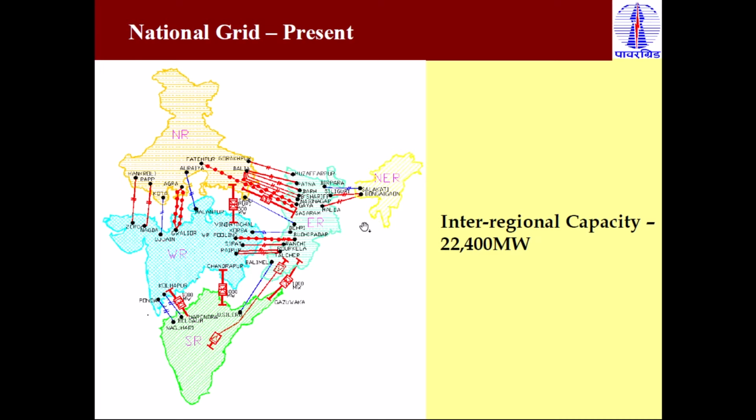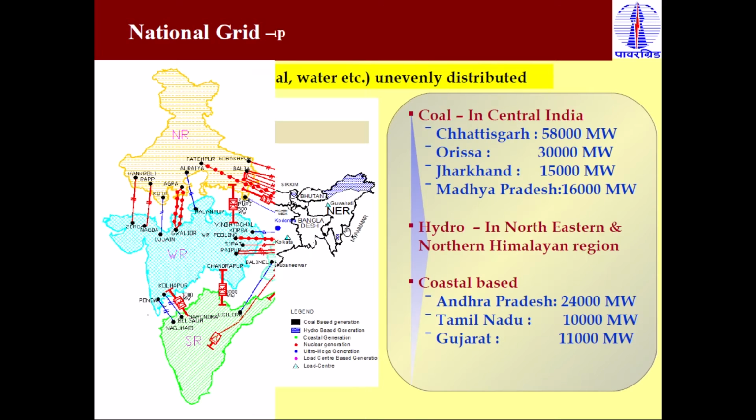The inter-regional power capacity, meaning the capacity between regions, is 22,400 megawatt between all these 5 regions.